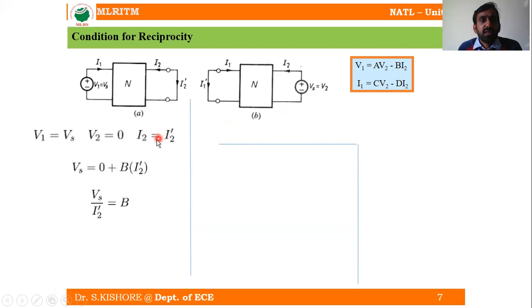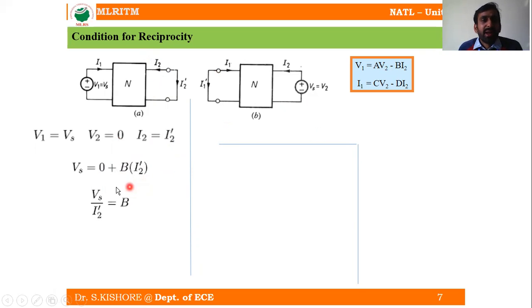What is this I2? I2 is equal to minus I2 dash, so it becomes plus. So Vs is equal to 0 plus B I2 dash.